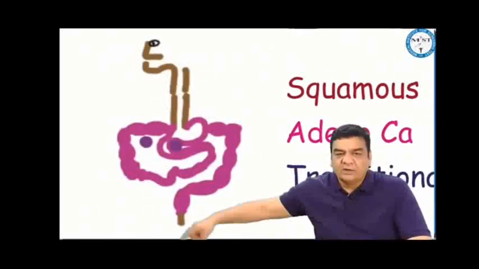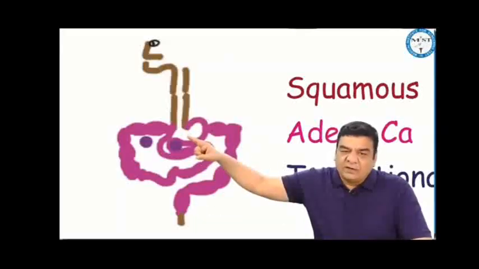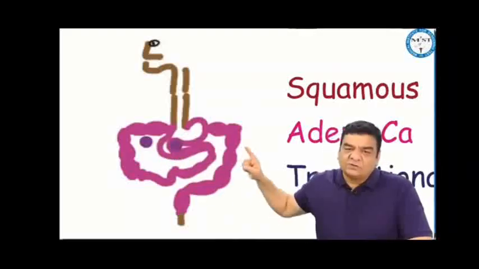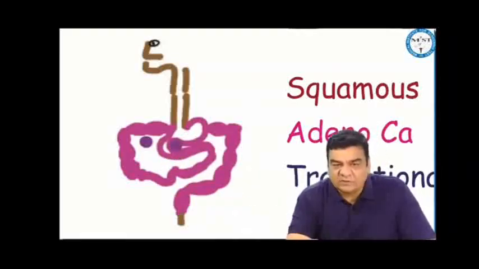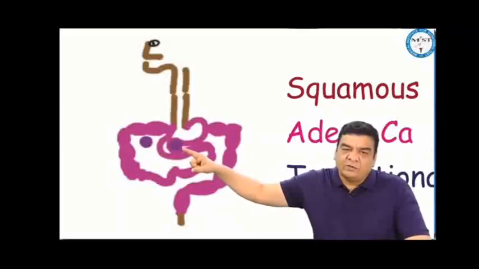If you talk about the GI tract, the oral cancers, the esophageal cancers, and the anal cancers will be squamous. Now from the stomach, we know that the lining becomes columnar. So columnar lining will lead to adenocarcinoma. That means stomach, duodenum, jejunum, ileum, the cecum, ascending colon, transverse colon, descending colon, sigmoid colon, rectum, there will be adenocarcinomas. Also inside the gallbladder there is columnar lining, so there will be adenocarcinoma. In the pancreas also we have this columnar lining, so it will be adenocarcinoma.